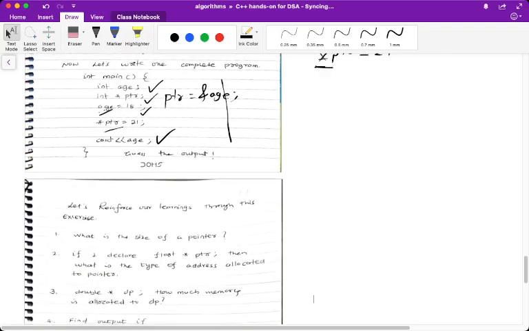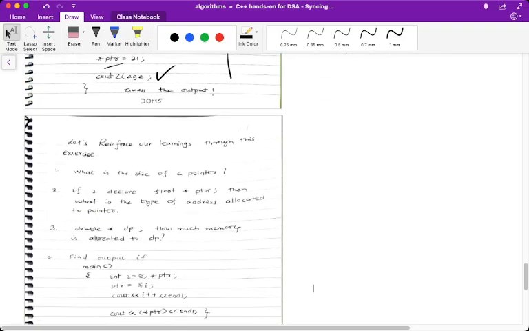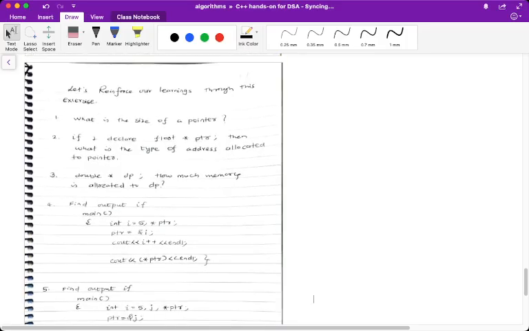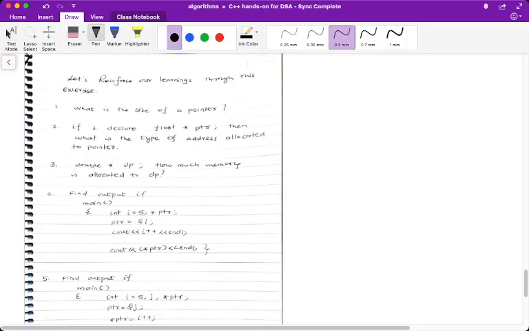What is the size of a pointer? I told you it is regardless of the type of pointer, it is always 4 bytes. It is 4 bytes.